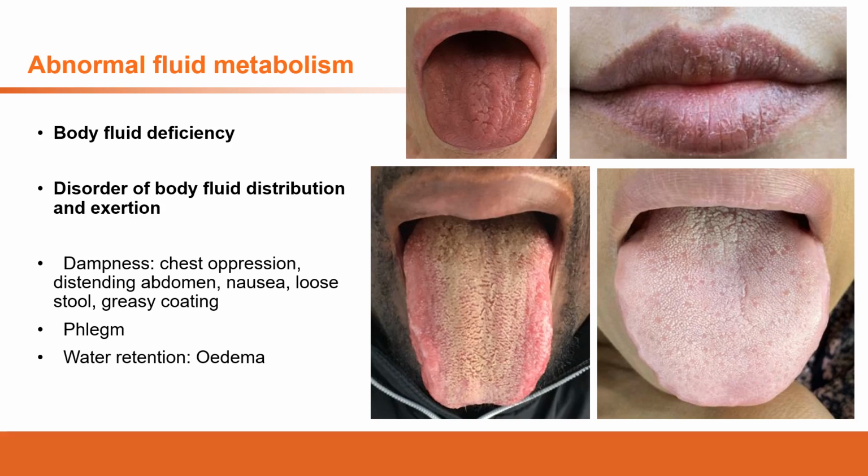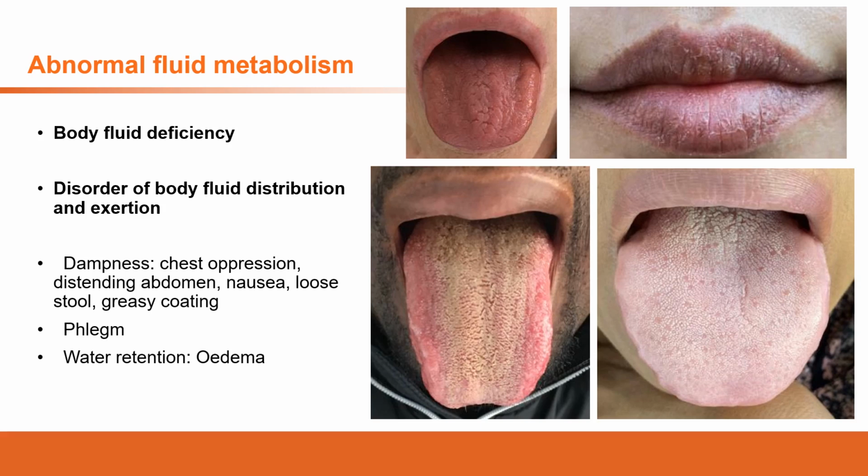If we have extra heat in the body, we will have body fluid deficiency in terms of the volume, because the heat can concentrate the body fluid. So the heat can come from internal, which we are going to talk about in the next video, the 5 internal evils. The heat also can come from external, which is from the exogenous pathogens.